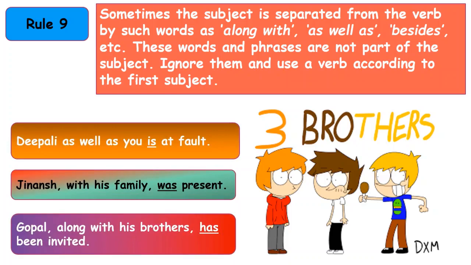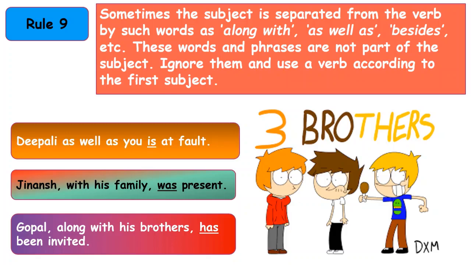We have two subjects over here, Dipali and you. But as per the rule, we have to look at the first subject, which is Dipali, and it is singular, so we are using the singular verb is. Please note that these two subjects, Dipali and you, are joined by as well as. The second sentence, let's look at it. Jinansh with his family was present.